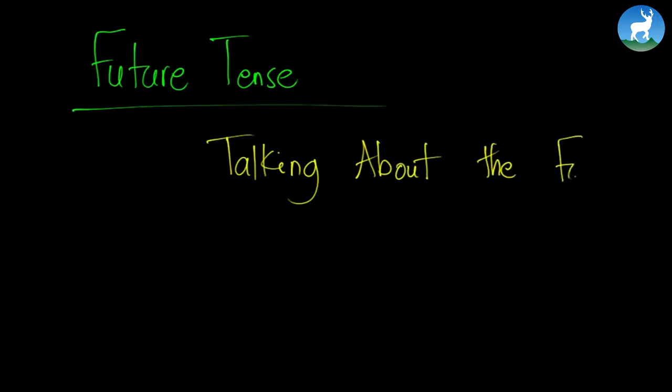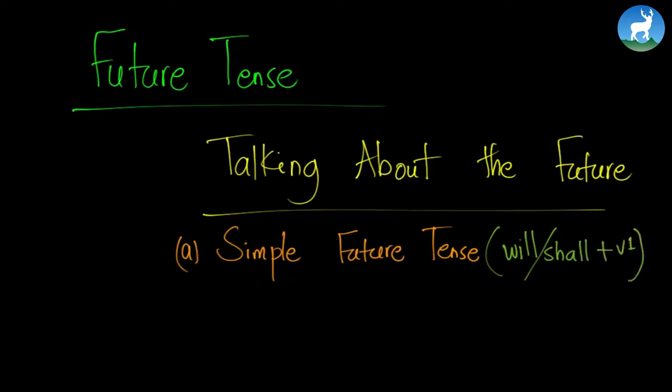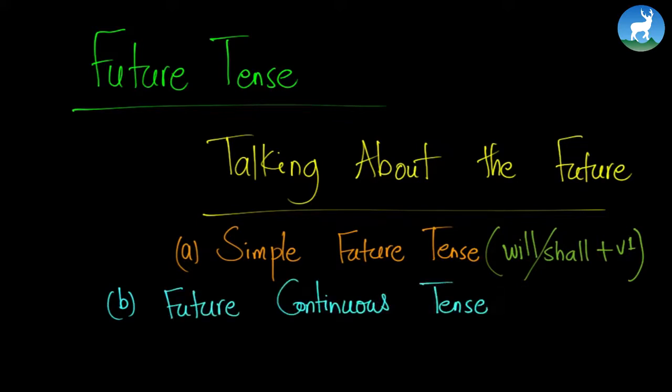So when do we talk about the future? In order to talk about the future, we use 4 different kinds of tenses. They are the simple future tense, which will simply contain will or shall followed by a V1. The other kind of tense that we shall use is what we call future continuous tense, and the formula for this is will or shall be and VING.